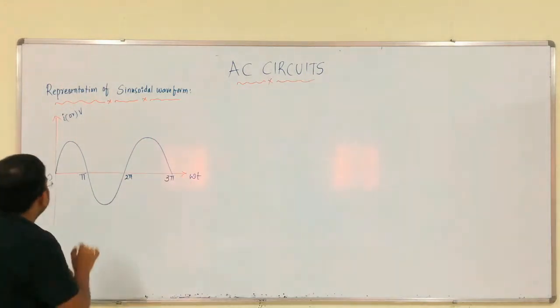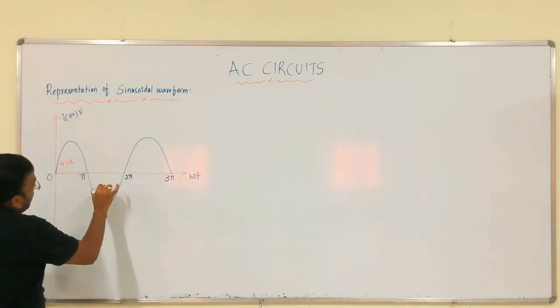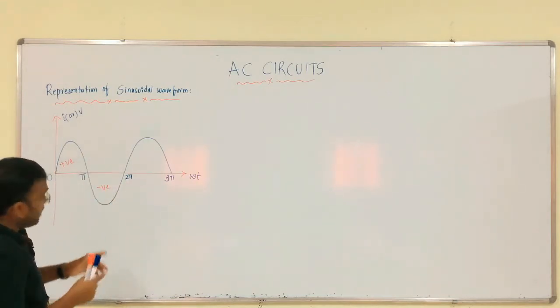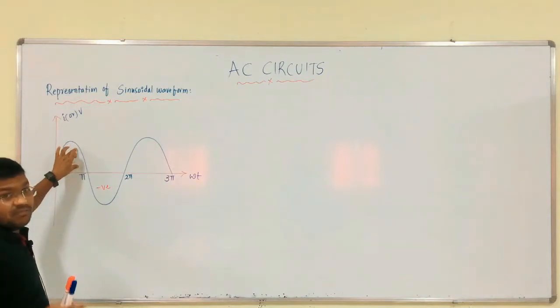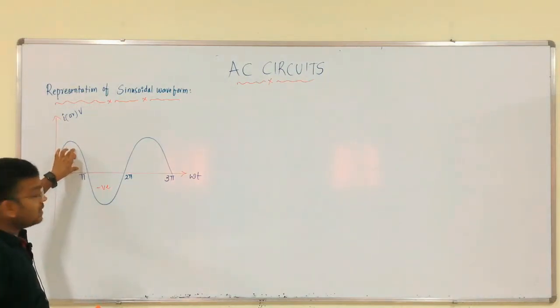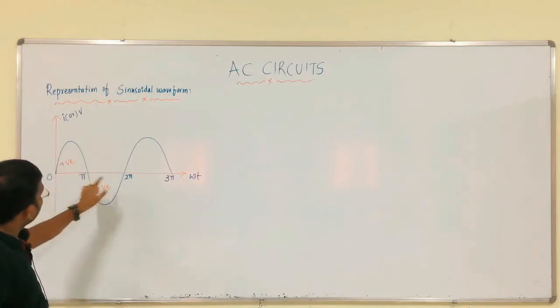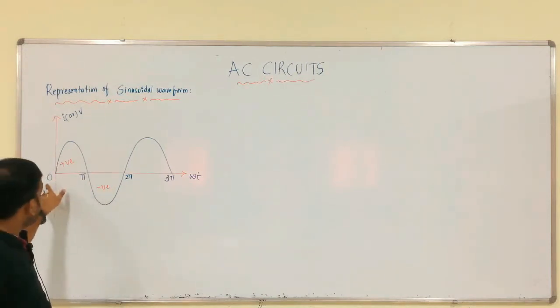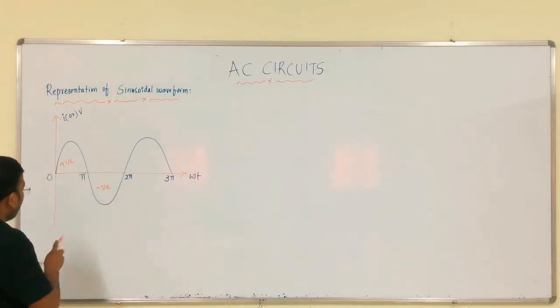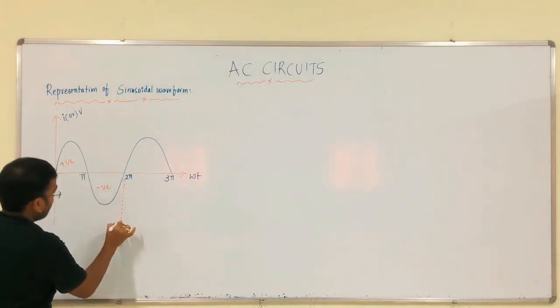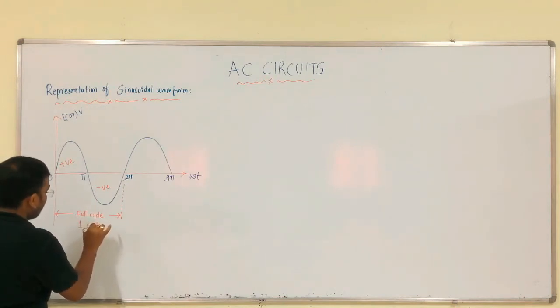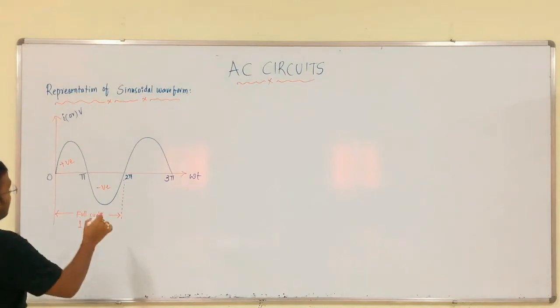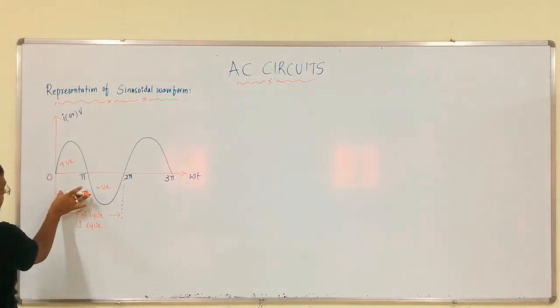So, this is the positive half cycle, this is the negative half cycle. For every period, from 0 to pi, not a full cycle, a half cycle changes. So, from 0 to pi we have the positive half cycle, pi to 2 pi the negative half cycle, but from 0 to 2 pi we have a full cycle. That is nothing but called one cycle.